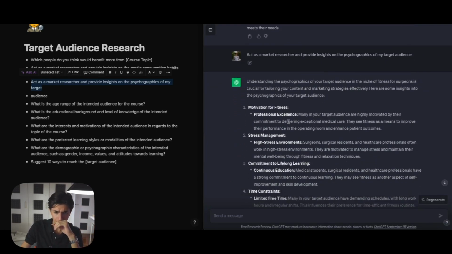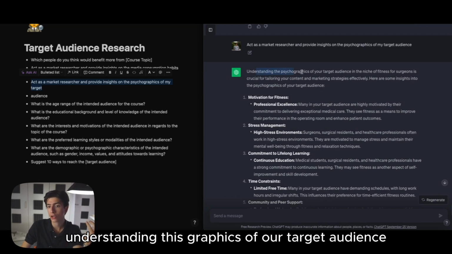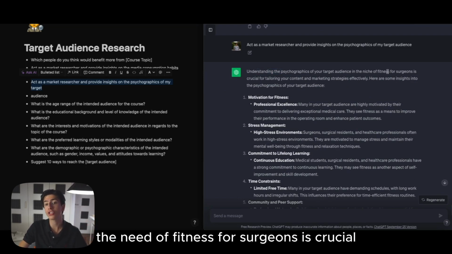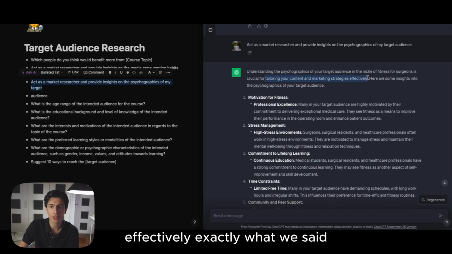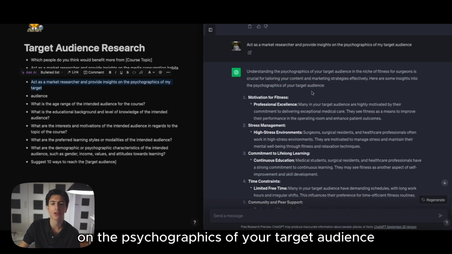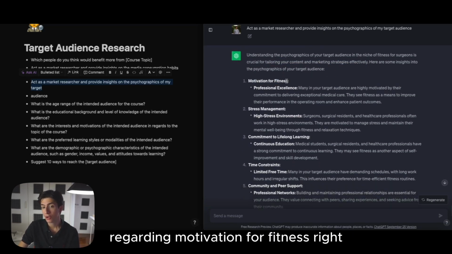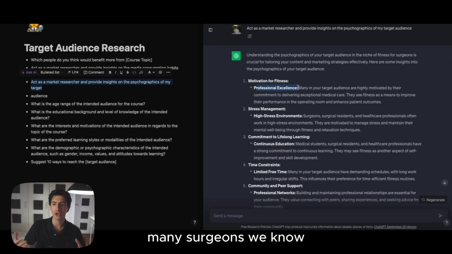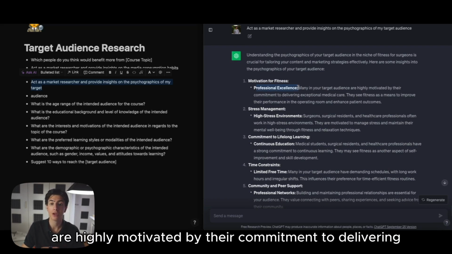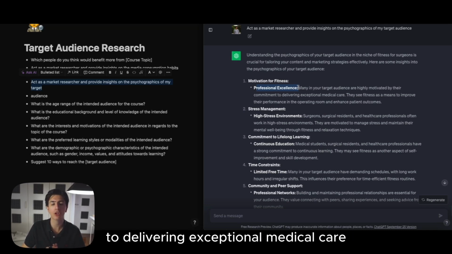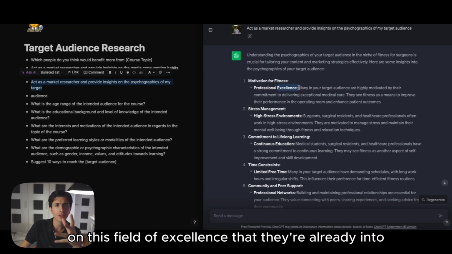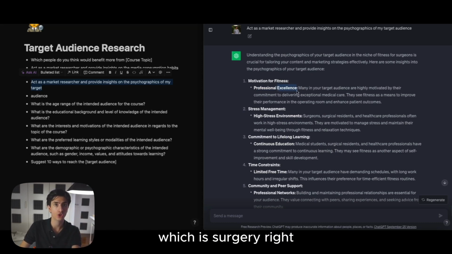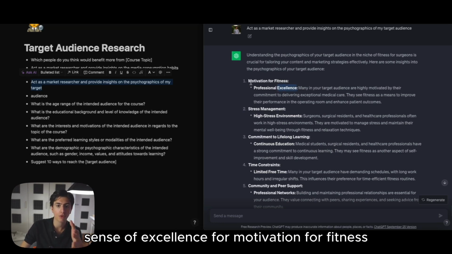So, for example, understanding the psychographics of our target audience in the niche of fitness for surgeons is crucial for tailoring your content and marketing strategies effectively. Exactly what we said. So here are some insights on the psychographics of your target audience. Regarding motivation for fitness, we got professional excellence. Many surgeons are highly motivated by their commitment to delivering exceptional medical care. So we can tap into this field of excellence that they're already in, which is surgery, and tap into this sense of excellence for motivation for fitness.